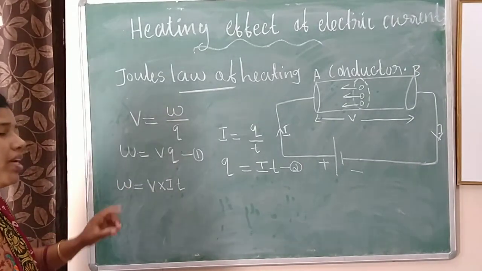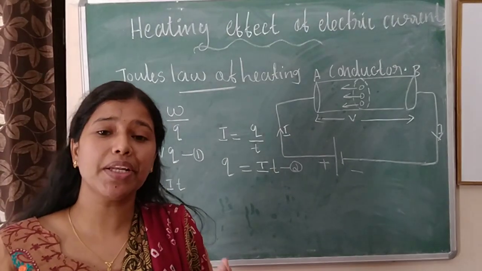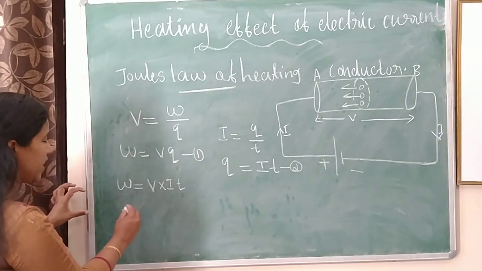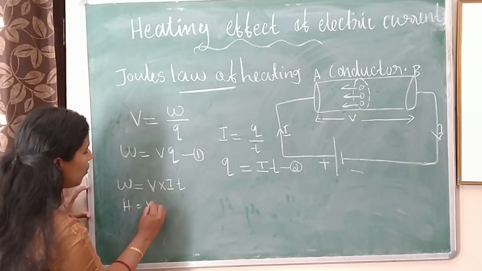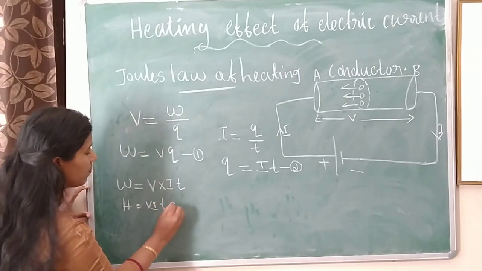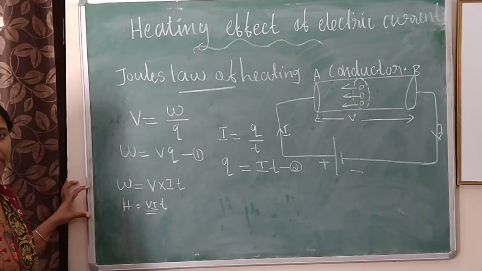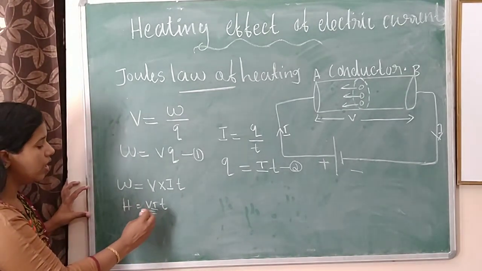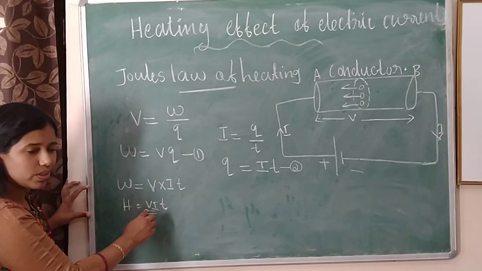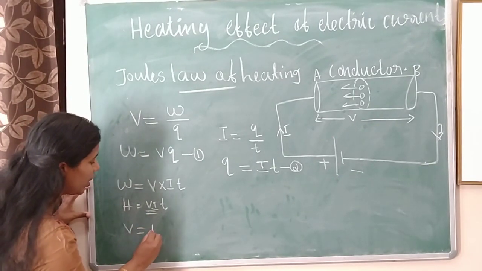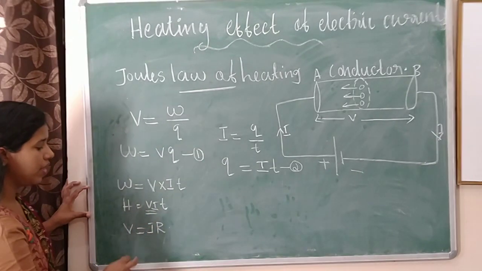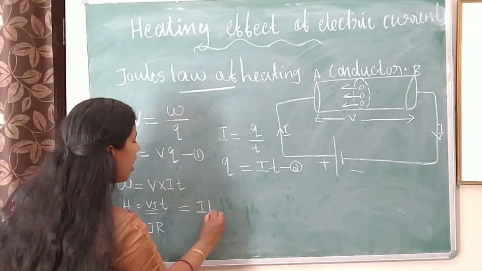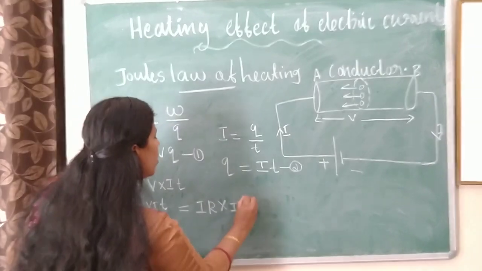W means work done, which is producing heat. So instead of work done, we can use H. H is equal to VIT, where V means voltage, I means current, T means time. Then by using Ohm's law, we can write V is equal to IR. Instead of V, we can substitute IR, so IR into I into T.